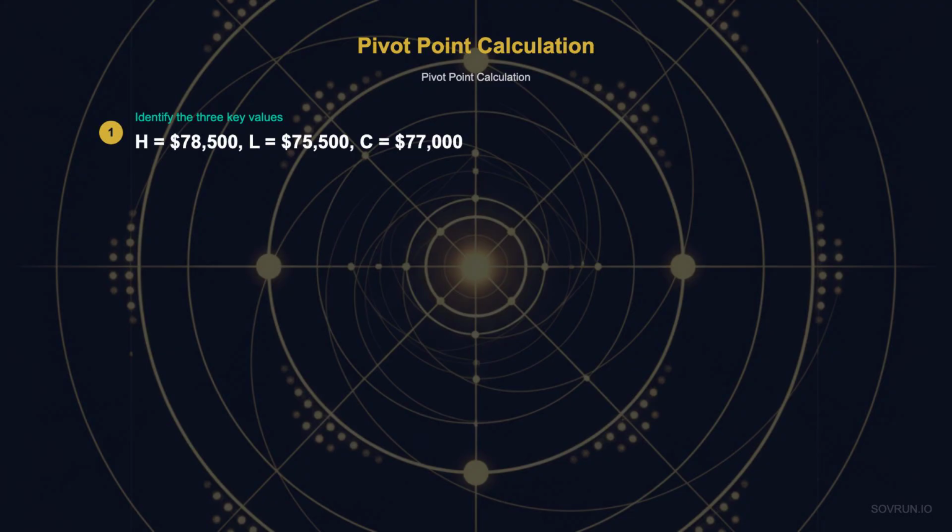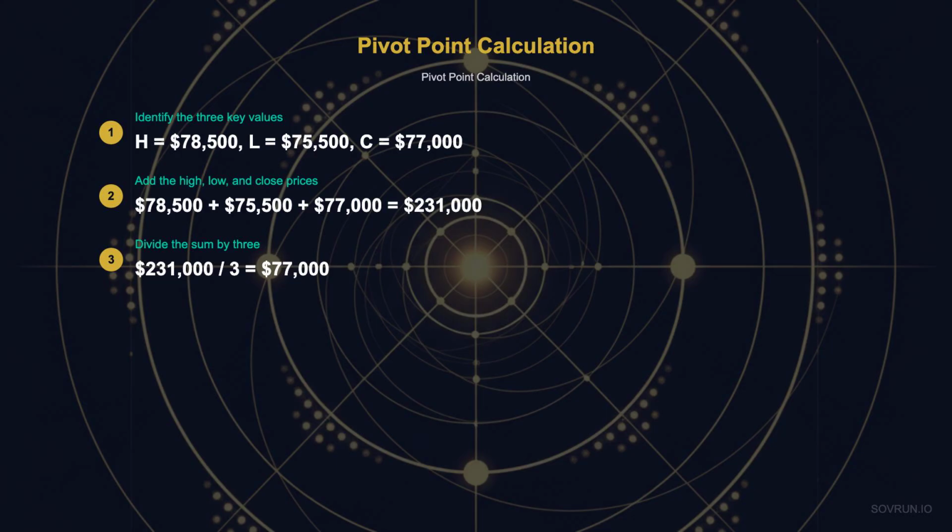The formula is beautifully simple. P equals (H plus L plus C) divided by 3. Let's use Bitcoin's data. Yesterday's high was 78,500. Low was 75,500. Close was 77,000. Add them up, that's 231,000. Divide by 3, and we get 77,000 as our pivot point.